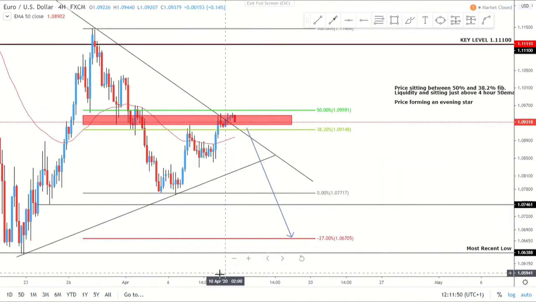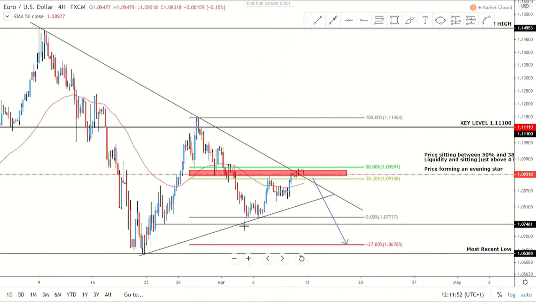And on the 4 hour, you can see we do have this wedge that's formed, this triangle, and then we broke above it, but not convincingly. 50%, 38.2% sitting in between those ranges, and then potentially going to move back below. We're not really seeing price push any higher, and potentially it could come back into the 450 MA and then move back to the downside. I'm not really convinced it broke this trend line, but price has been quite slow, and obviously the lack of liquidity in the markets right now wouldn't help. If the major pair hasn't got it, then a lot of the other pairs won't have it as well.